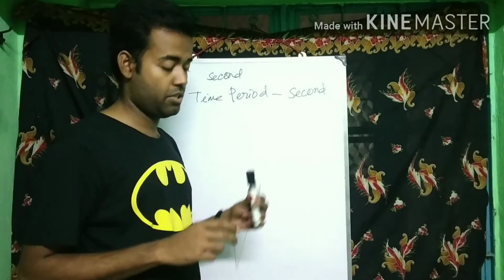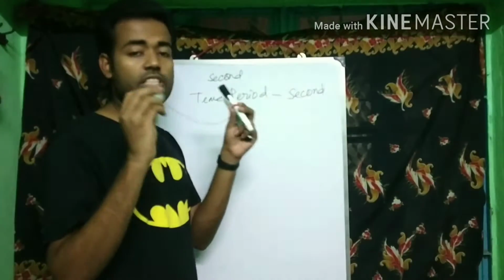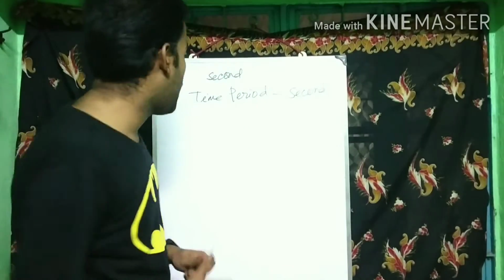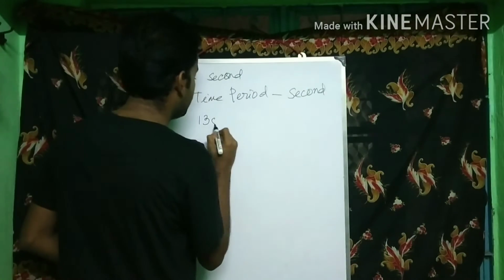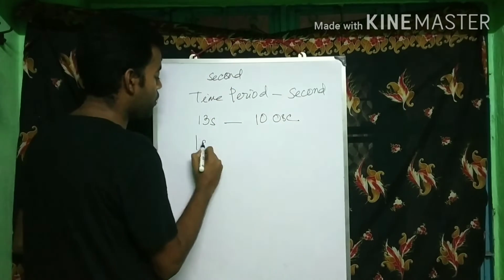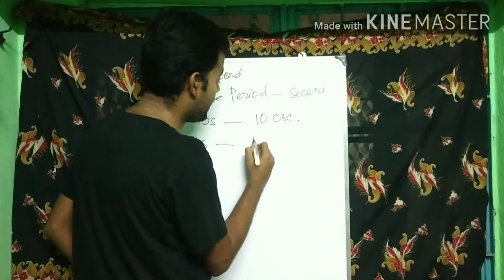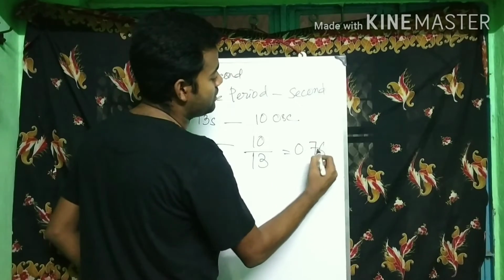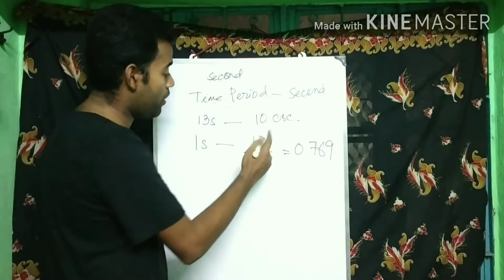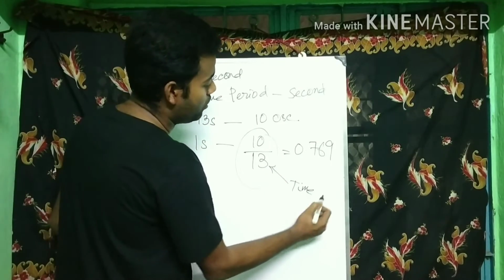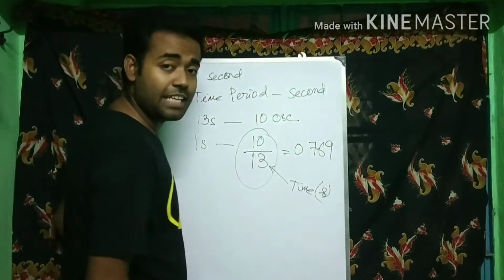Next is frequency. Now for this pendulum, what was our frequency, or how did we get it? We got that for 13 seconds we had 10 oscillations. So in 1 second, how many oscillations did we have? We had 10 by 13, that was 0.769. Now in this fraction, what is 13? 13 is time here, whose SI unit is second.